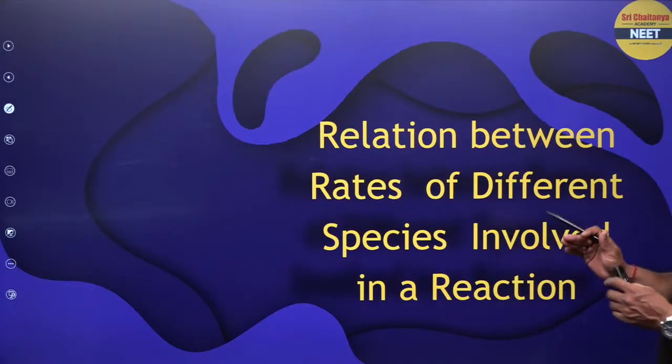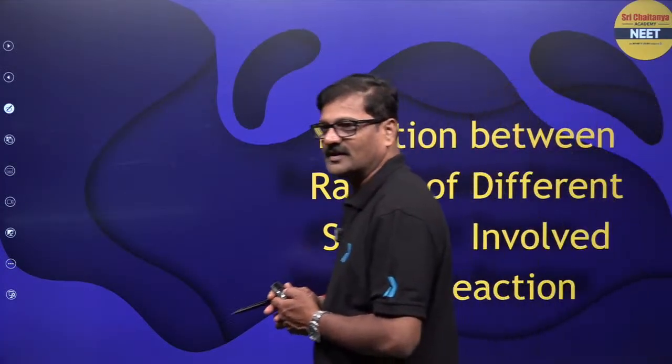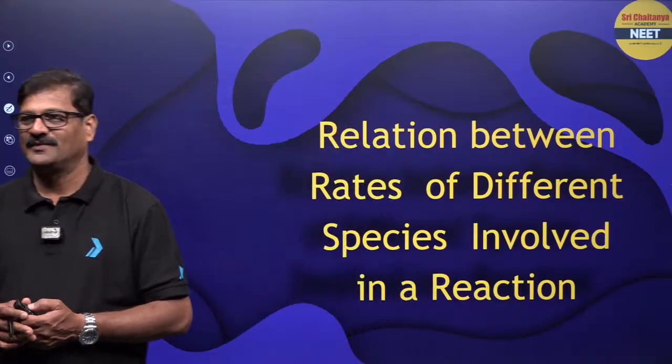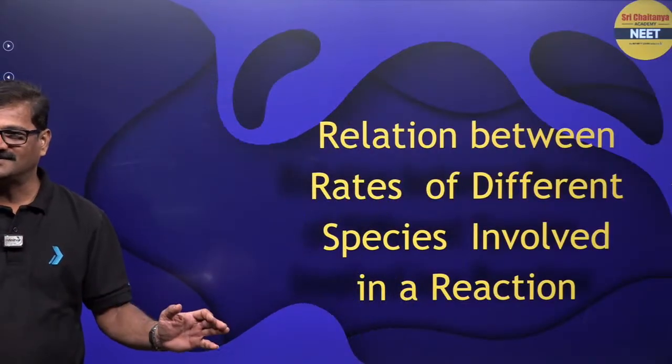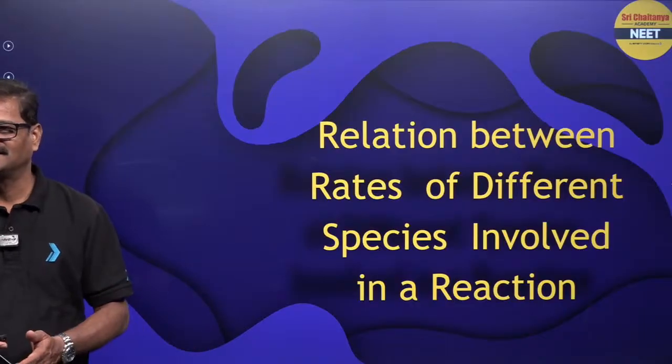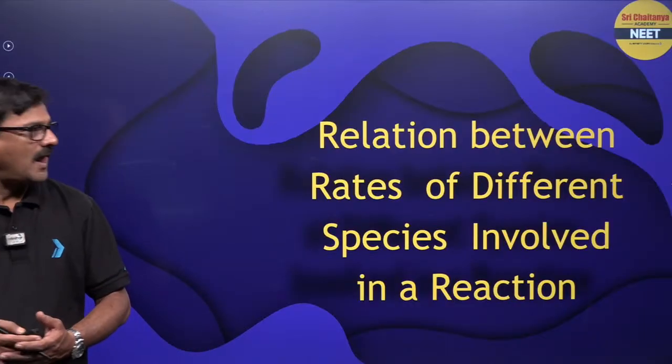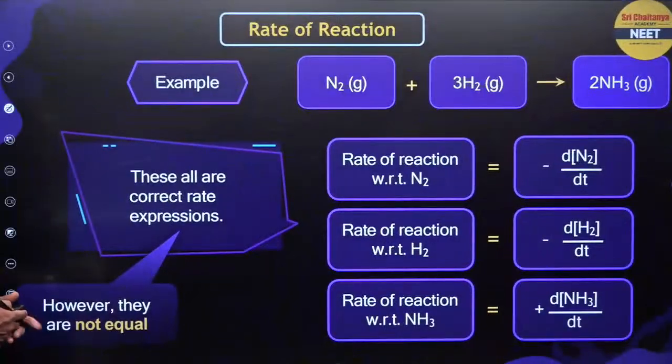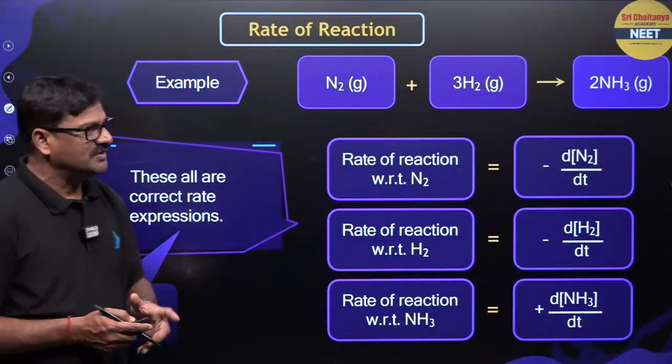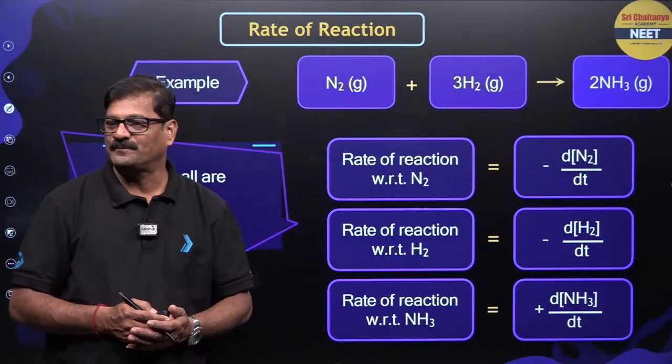So, this is the relation between the rates of different species involved in the reaction. Hope you are understanding, it is clear. Moving ahead, here N2 plus 3H2 gives rise to NH3.